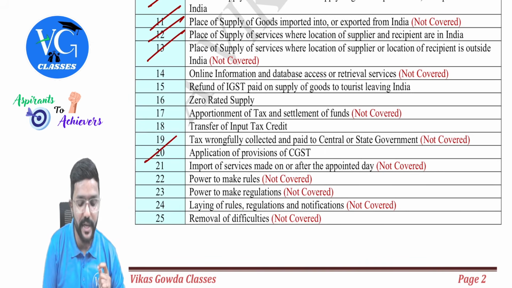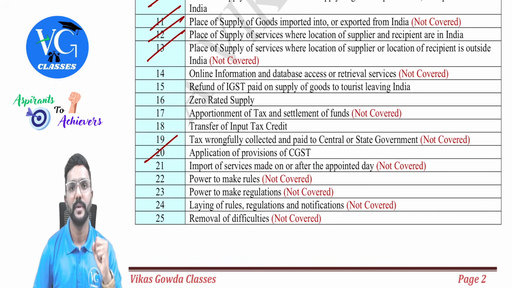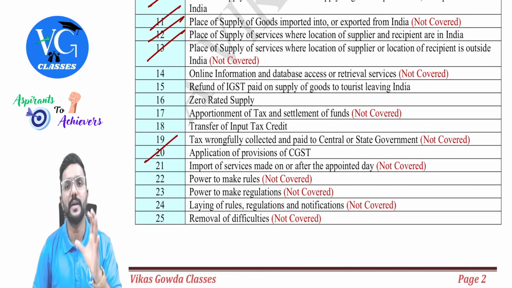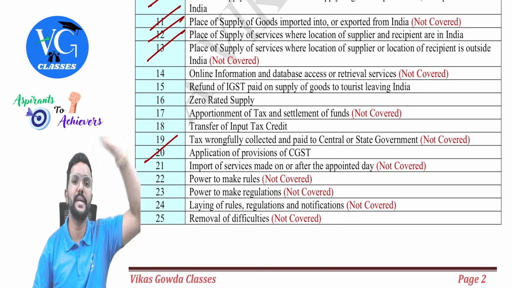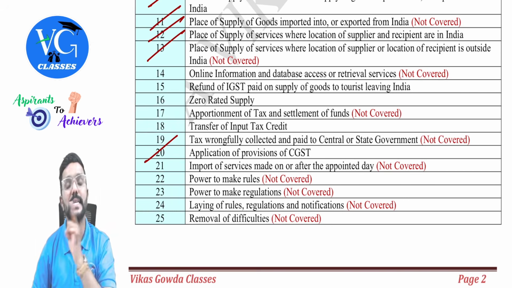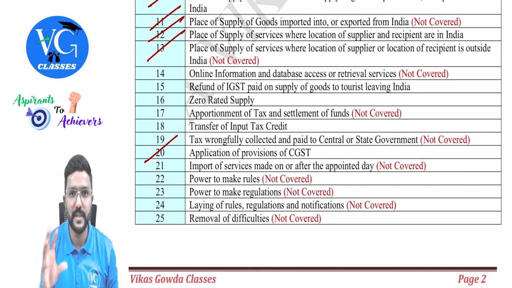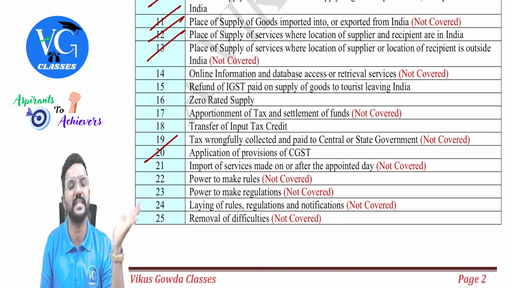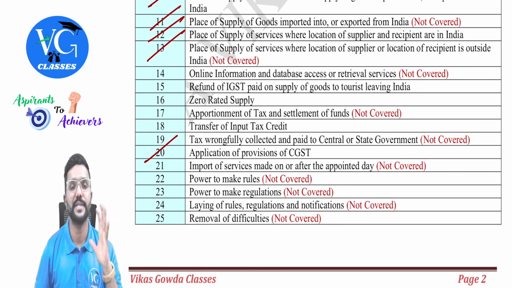And in section 20 of the IGST Act, they have clearly told that if there are no separate provisions covered under the IGST Act, then mutatis mutandis, whatever is already covered under the CGST Act, same to same is applicable even for interstate supply under section 20 of the IGST Act. So in simple terms, if anything is not separately covered under IGST, whatever is already covered in CGST, the same thing is applicable. Got it? Yes.